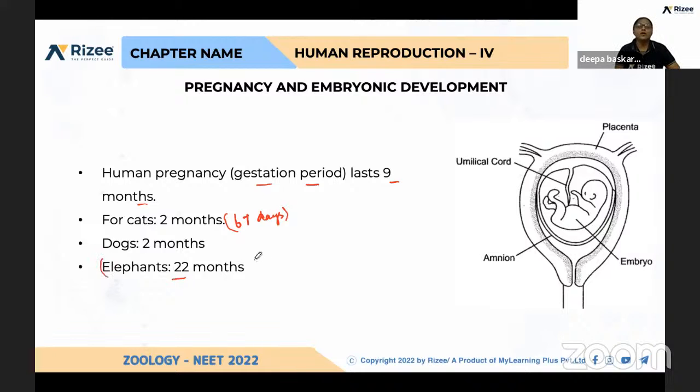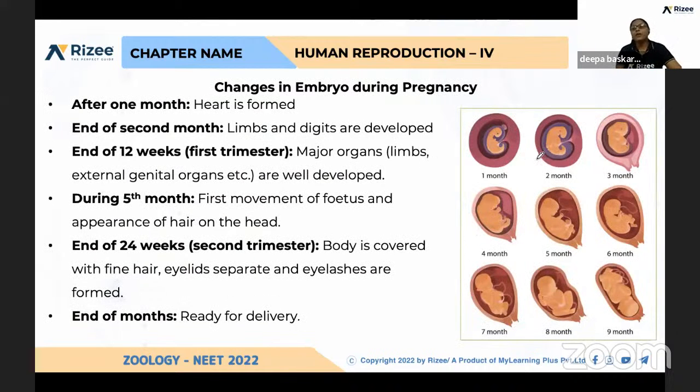So the organism with the longest gestation period is the elephant, 22 months. What is happening during embryonic development? From the zygote, after 30 days, we form the heart. The embryo is developing, and at the end of the first month, the heart is formed.